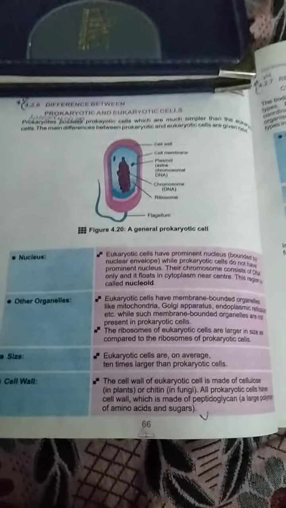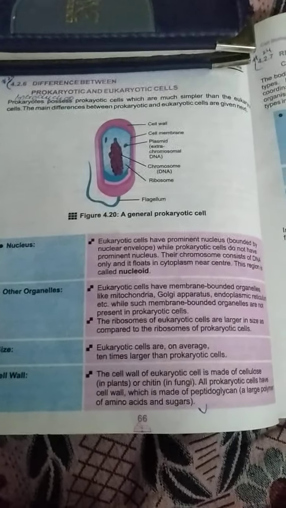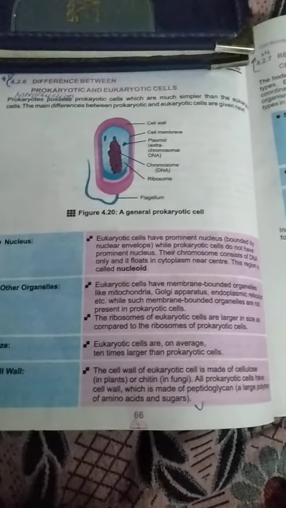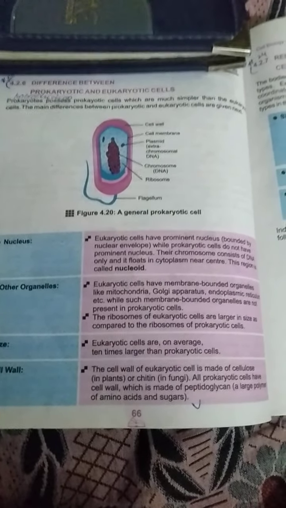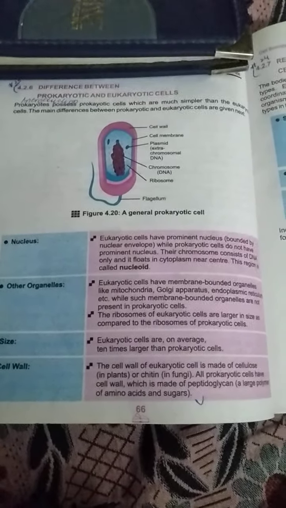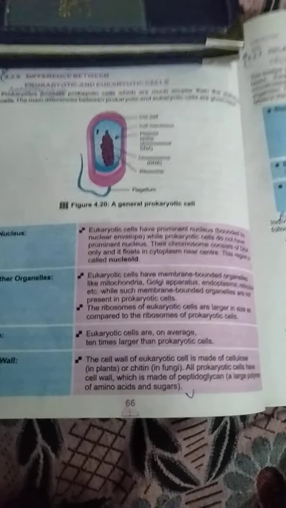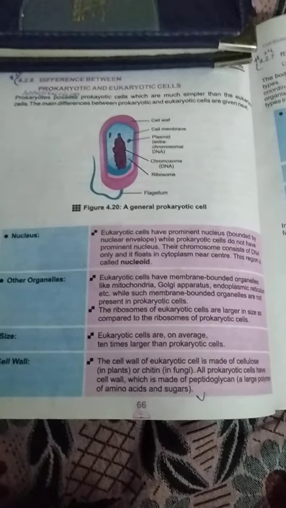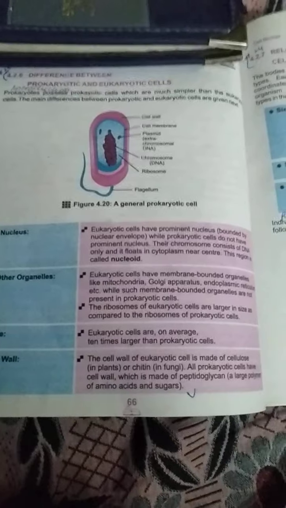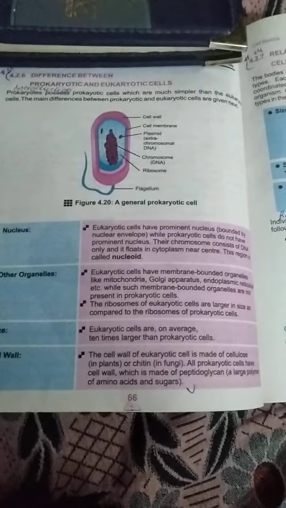Now these are the types of cells. Now what are prokaryotes? Prokaryotes are those organisms which have prokaryotic type of cell inside them. Means prokaryotes contain simple cells, and eukaryotic organisms are those which contain eukaryotic cells, means multicellular organisms.